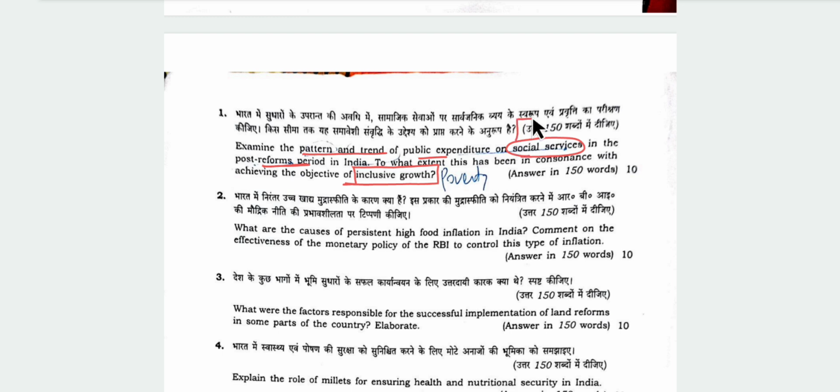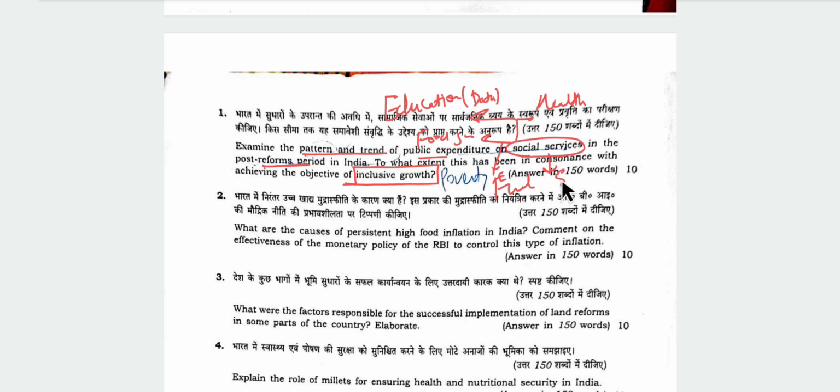In social services, we can mention health expenditure. In health, we can mention subsidies given, and Ayushman. We can mention educational expenditure in education services, various schemes with data, and also food subsidy, fuel subsidy, fertilizer subsidy.